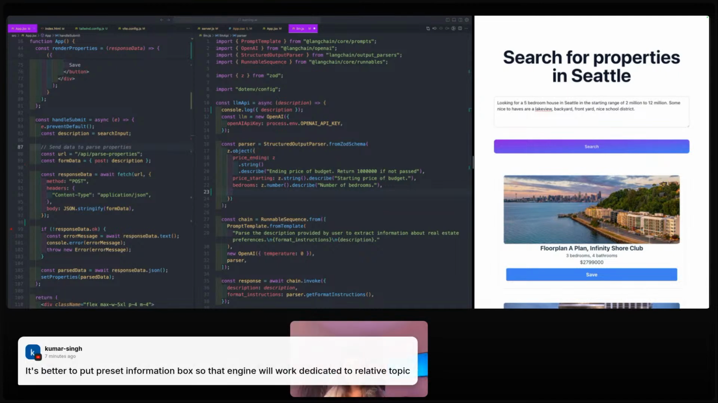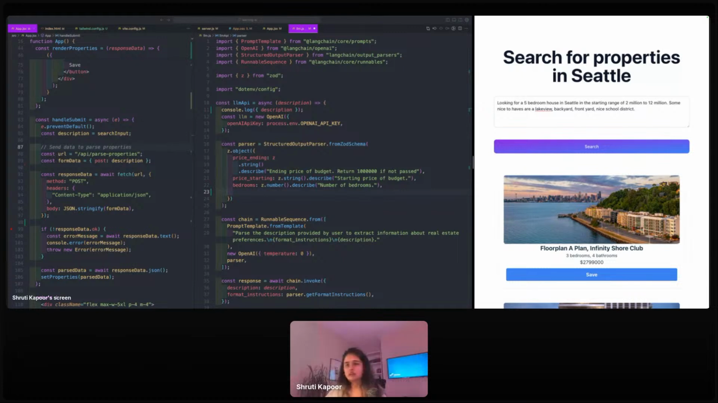Okay, let's see. What is this saying? It's better to put preset information box so that engine will work dedicated to relative topic. Kumar, I don't know what this is in reference to. So if you can expand on your comment, it'll help me understand what you're talking about.